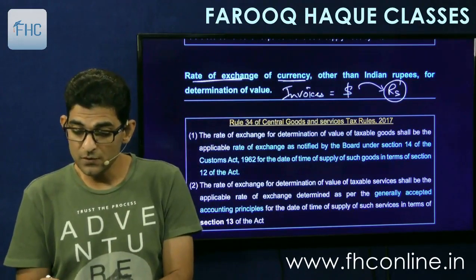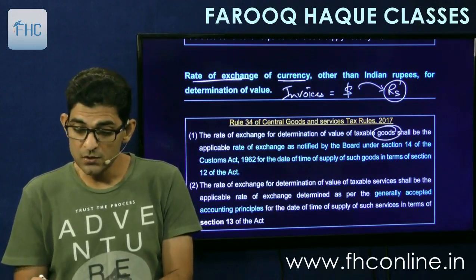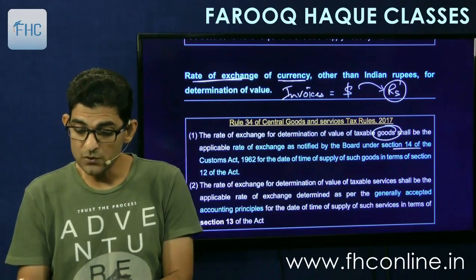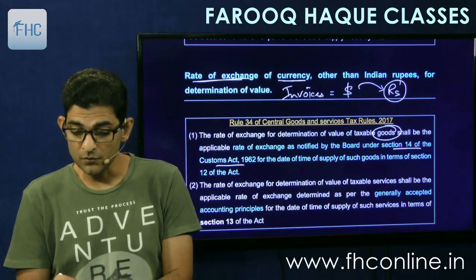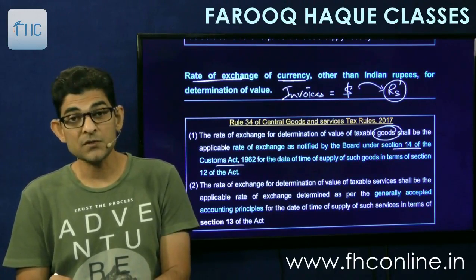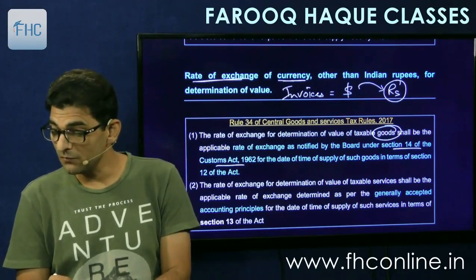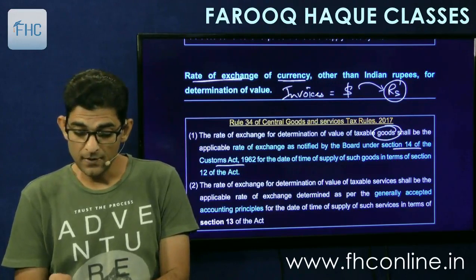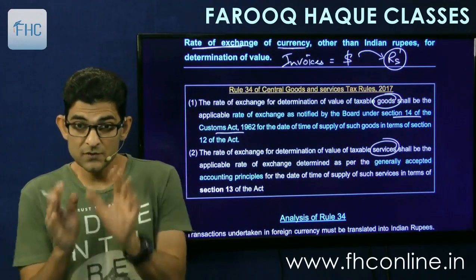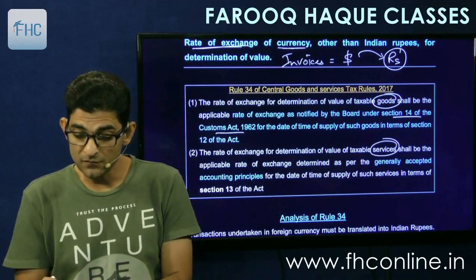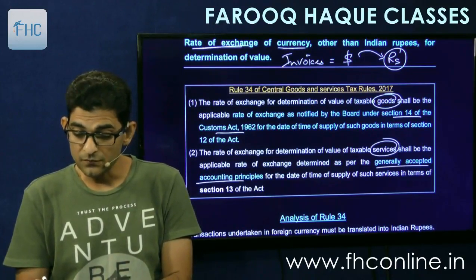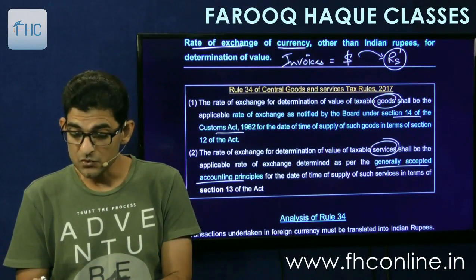It says the rate of exchange for determination of value of taxable goods shall be the applicable rate of exchange as notified by the board under section 14 of the Customs Act 1962 for the time of supply of such goods in terms of section 12 of the Act. So we will follow the Customs Act, and whatever the Customs Act says, we will follow that. And the rate of exchange for determination of value of taxable services shall be the applicable rate of exchange determined as per the generally accepted accounting principles for the date of time of supply of such services.